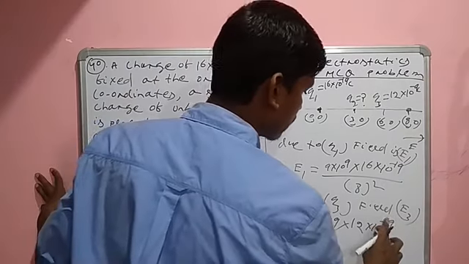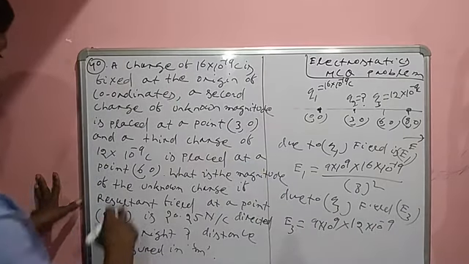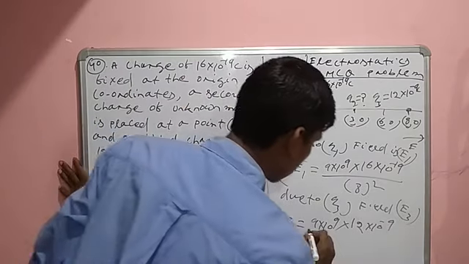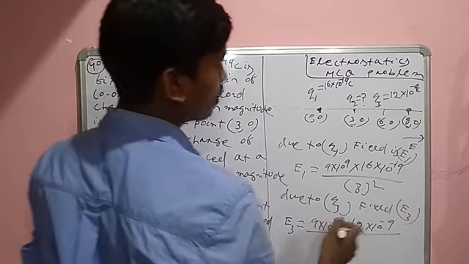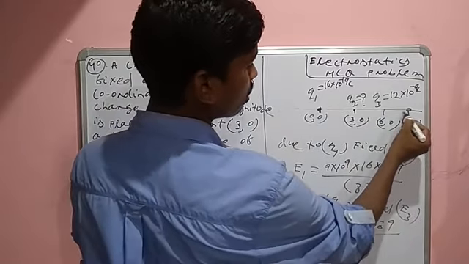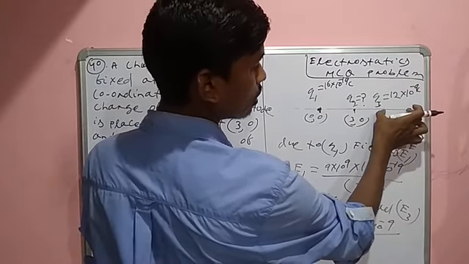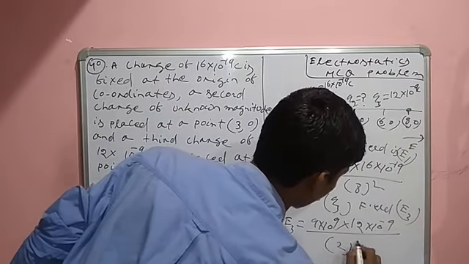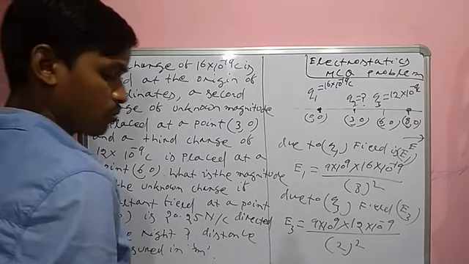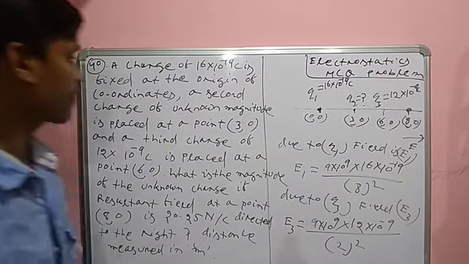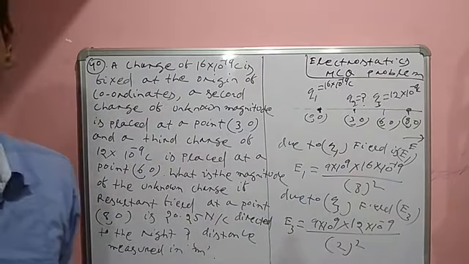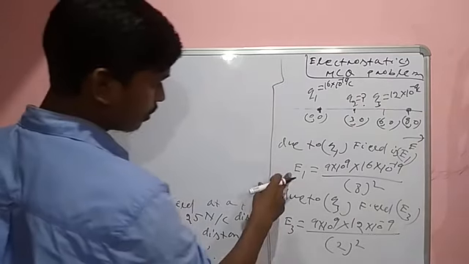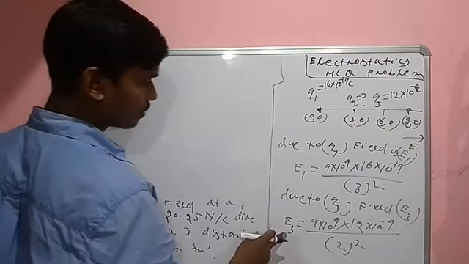Sorry, 9. Divided by the distance; how far is it from here to here? The distance is 2 meters, so 2 square. So here you can write E1, E3.